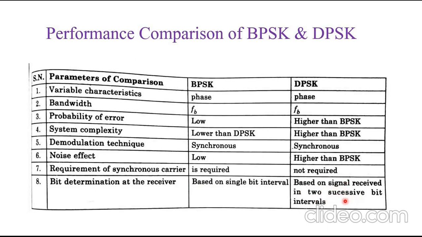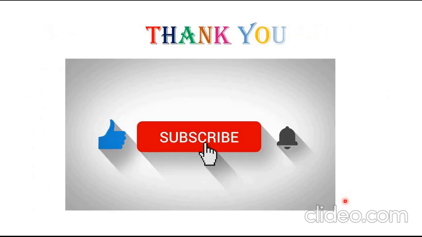So BPSK basically depends on a single bit interval, meaning whether the binary bit is 1 or 0. But DPSK is based on the signal received in two successive bit intervals. So in DPSK, the previous bit is used to detect the next bit. If an error is present in the previous bit, the detection of the next bit can also be wrong. That's why it is based on two successive bit intervals. So these are the performance comparisons of BPSK and DPSK.